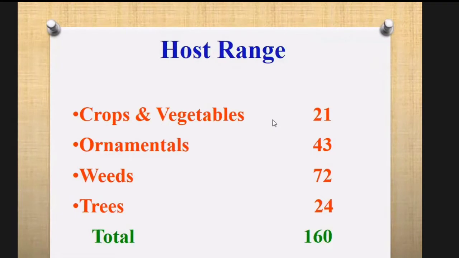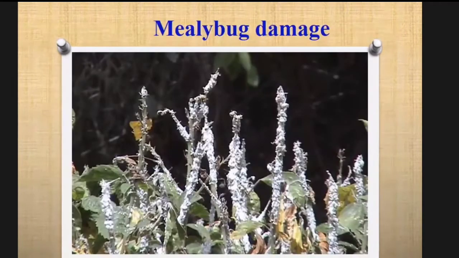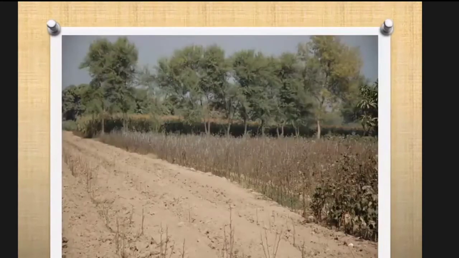CCRI Multan conducted surveys to find out its host range and observed more than 160 plants as its hosts, including crops and vegetables, ornamentals, weeds, and trees. This picture shows the typical damage of the mealybug. We visited a field where the mealybug attack left nothing in the field and the farmer had to rotavate this field.